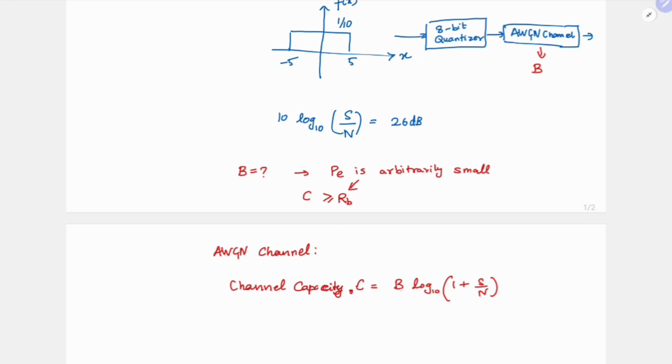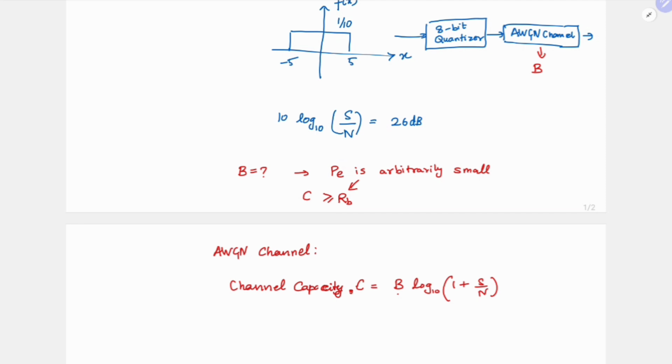What this means is, for a noisy channel with additive white Gaussian noise, if you increase the bandwidth for a given signal to noise ratio, you can increase your maximum rate of transmission. At the same time, for a given bandwidth, if you improve your signal to noise ratio, you can also increase the maximum rate at which you're transmitting. I'm not giving the derivation here because it is very long, so just take this as the equation.